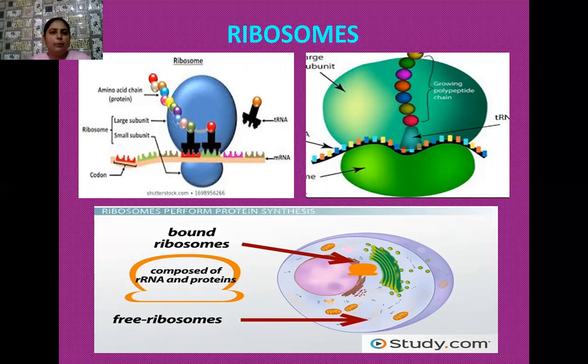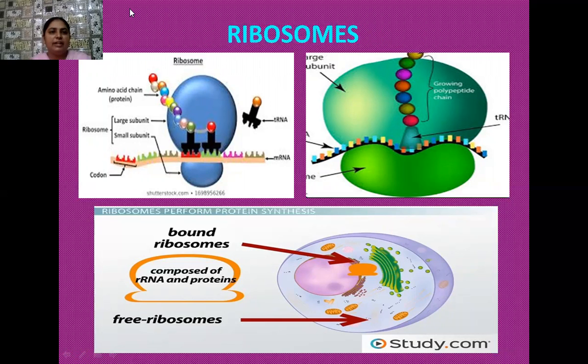So in the case of prokaryotes, the smaller subunit is 30S and the larger subunit is 50S. But in the case of eukaryotes, the ribosomes are 80S, and here the larger subunit is 60S and the smaller subunit is 40S. Sometimes instead of ribosome, we can use the term polysomes or polyribosomes. So what are these ribosomes?